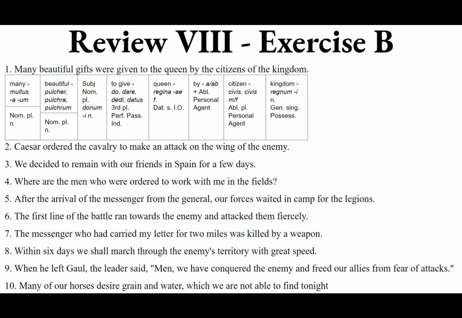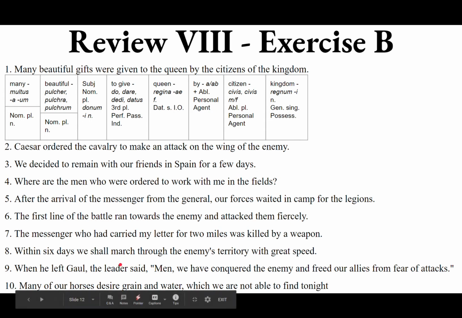And then we'll have the inquit. So dux, comma, quotation marks. Save the vocative direct address men for later and go to we have conquered.